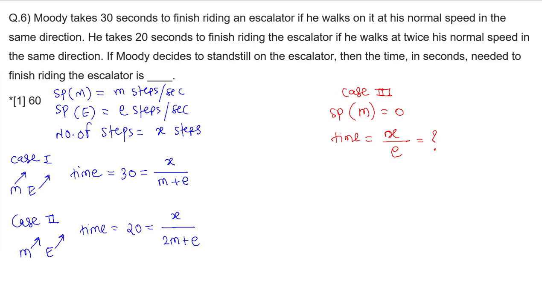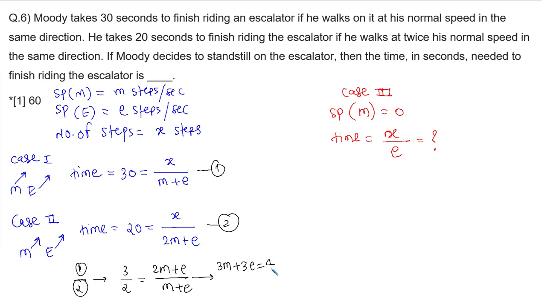So for that, what we are supposed to do is, let's say this is equation 1, this is equation 2. Divide equation 1 by 2. So on the left hand side you will get 3 divided by 2, whereas on the right hand side you will get 2m plus e divided by m plus e. If you cross multiply, you will get 3m plus 3e is equal to 4m plus 2e.